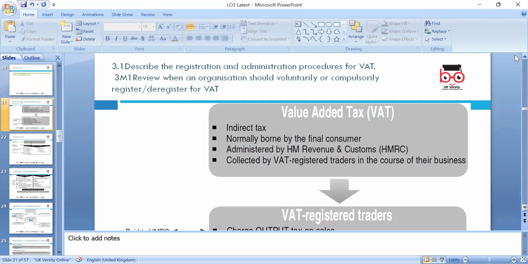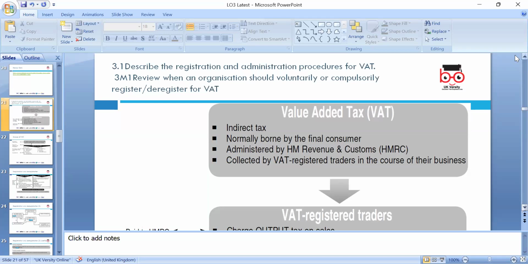So 3.1: describe the registration and administration procedure of VAT. VAT, of course, value added tax, is an indirect tax, normally borne by the final customer, administered by HMRC and collected by VAT registered traders in the course of their business.